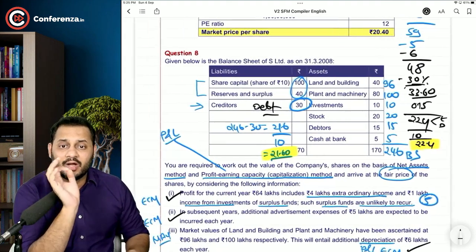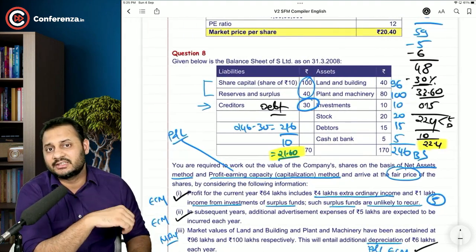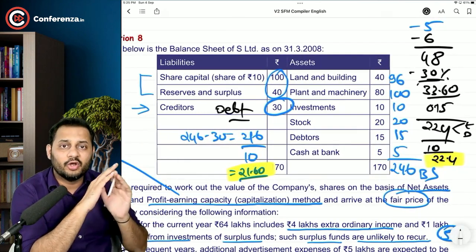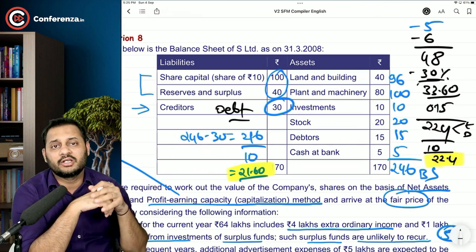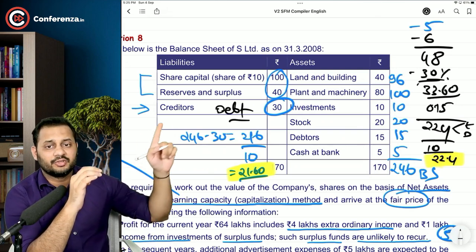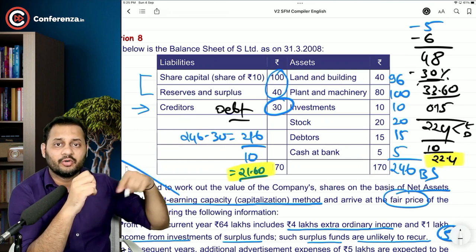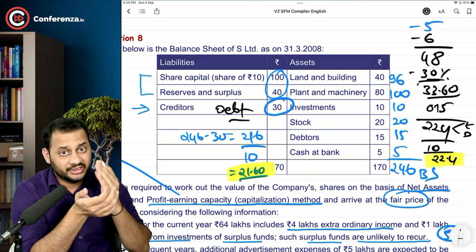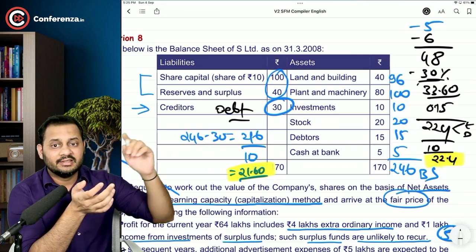What exactly you have to do if such a question is asked in the exam? You will consider this creditor as a normal creditor and will not deduct it from the value of the company. But if there is something specific in the question that these creditors are related to long-term debt, then you should deduct it. Now, what I'm doing, I'm changing my answer, assuming this as a debt.